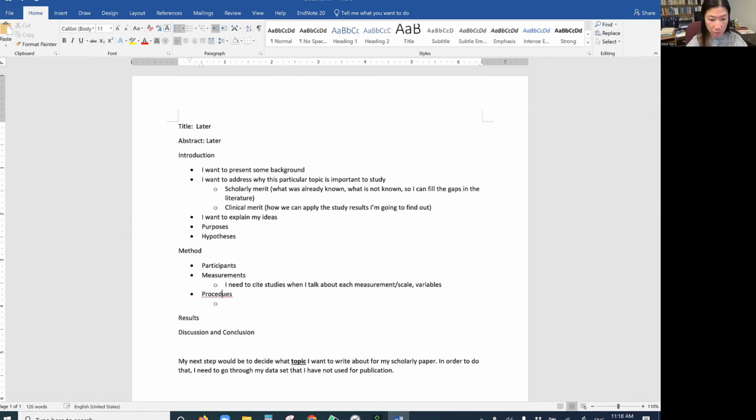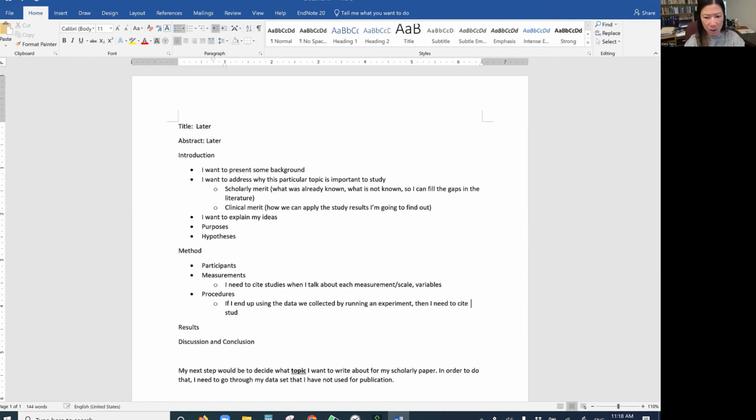We use some of the experiment. For example, if I end up using my data, the data we collected by running an experiment, then I need to cite studies that used the same experiment.